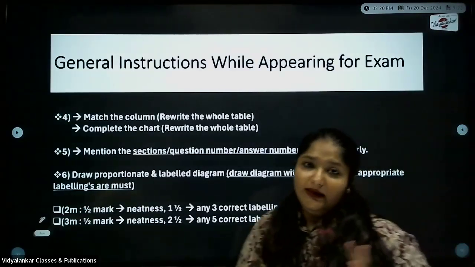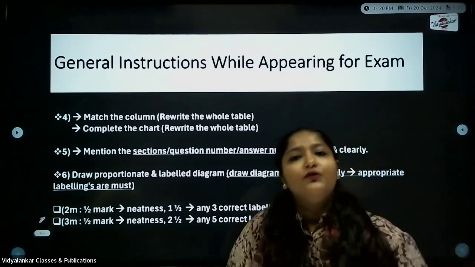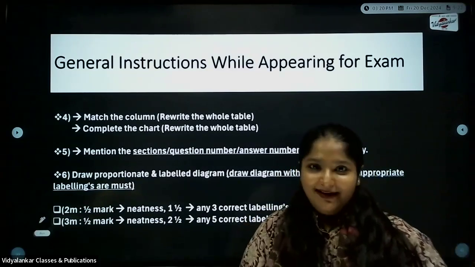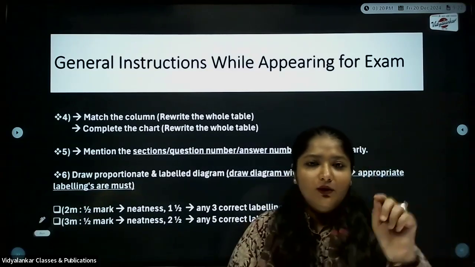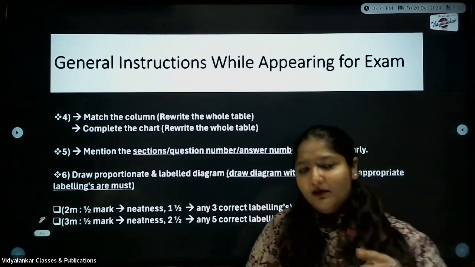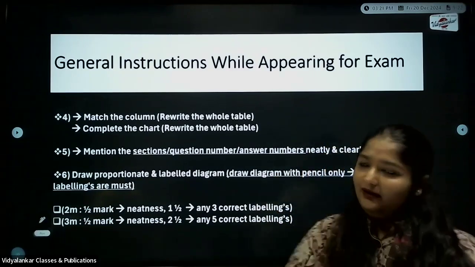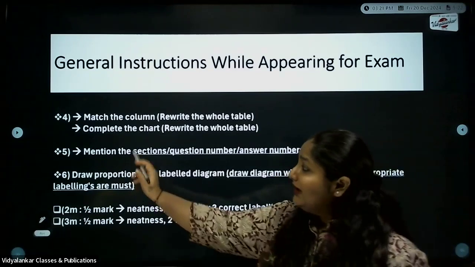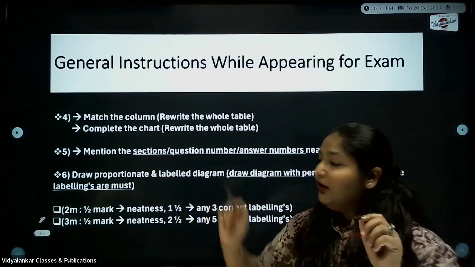Next is about match the column and complete the chart. Now we always feel, if it is not written, rewrite, why should I rewrite? It is not like that. You cannot write just the answers if it is a match the following, like 1-B, 2-C. No, you have to rewrite the whole table. If it is complete the chart, see to it that you rewrite the whole chart again.